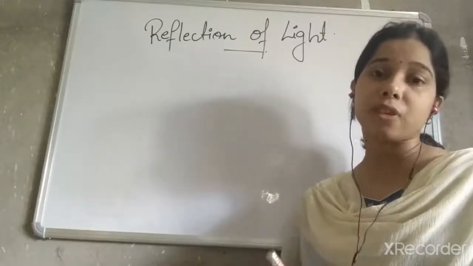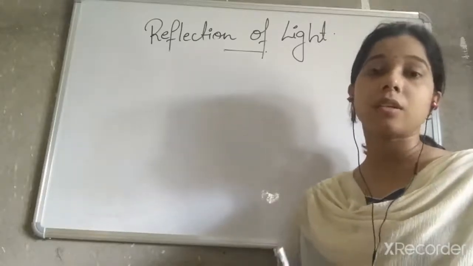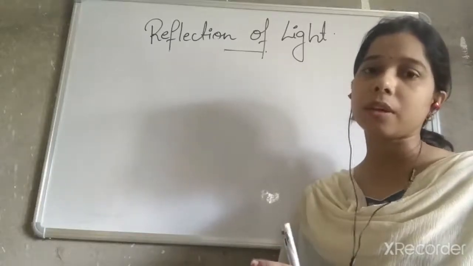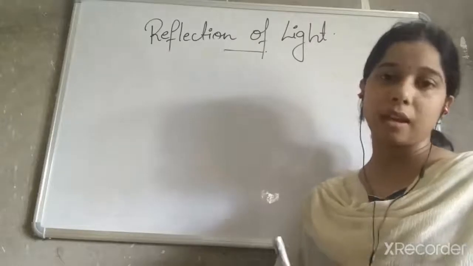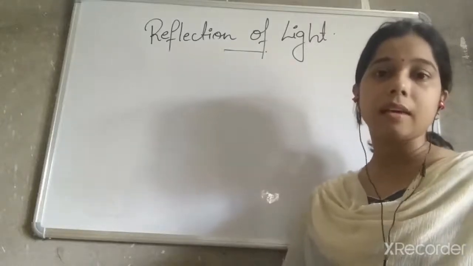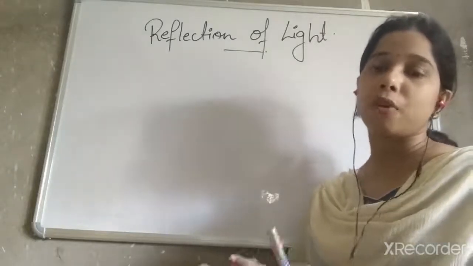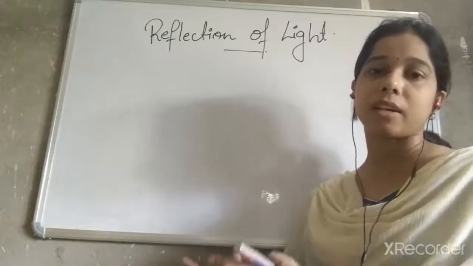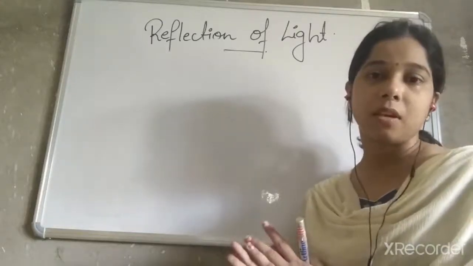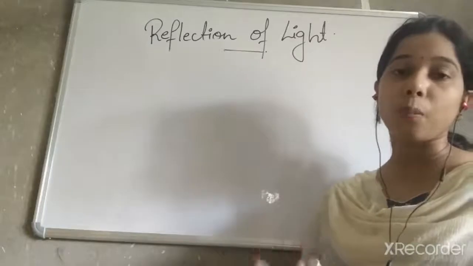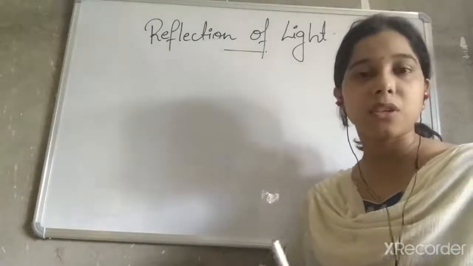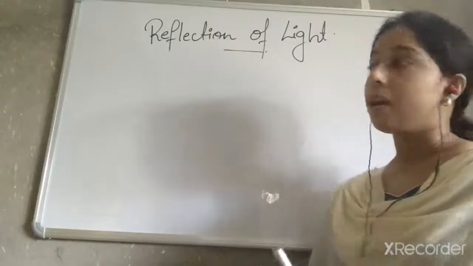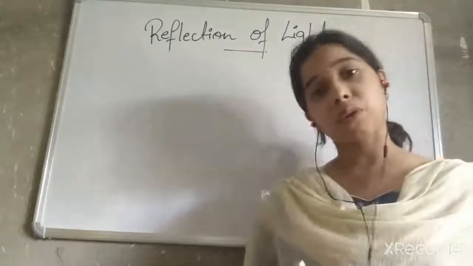In case of a transparent object, since it allows all the light to pass through it, it means it does not stop any of the light to pass through it. And thus there is no formation of a shadow by the transparent object. So by this we came to know that the opaque object is ideal for the formation of a dark shadow. We also studied about the characteristics of the shadow students.